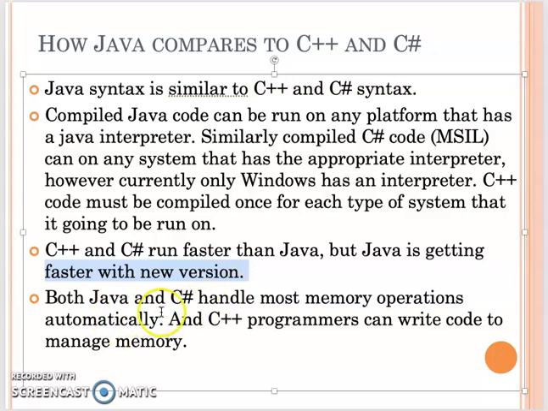Both Java and C# handle most memory operations automatically. That means once you create an object, it will be cleaned up automatically through garbage collection. In C++, once you use the new keyword, you need to use delete to release the dynamic memory and manage the memory yourself. So that's the brief comparison between Java and C++.